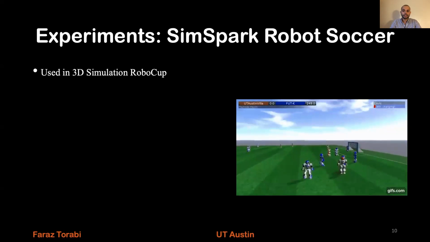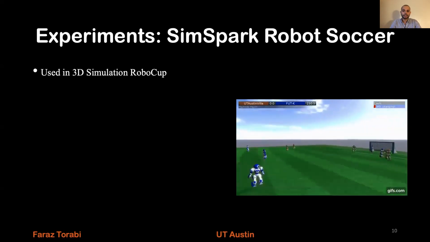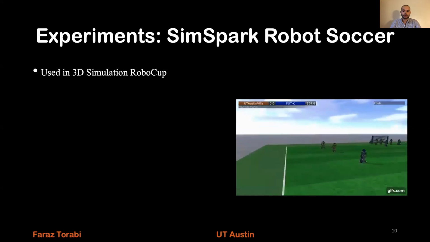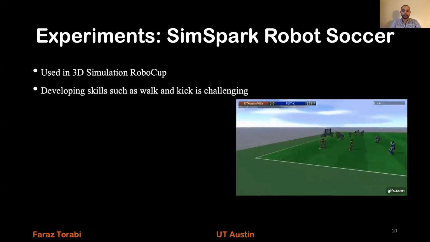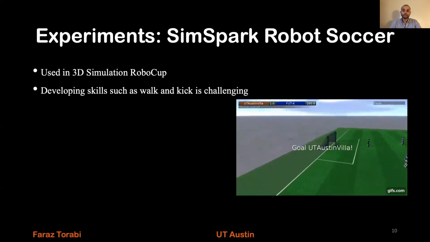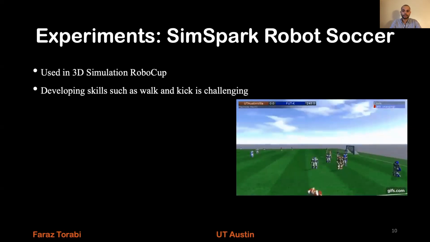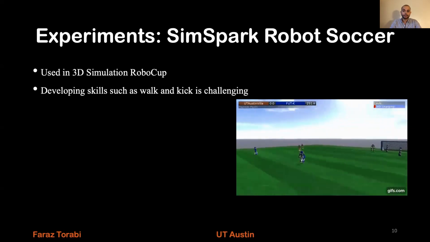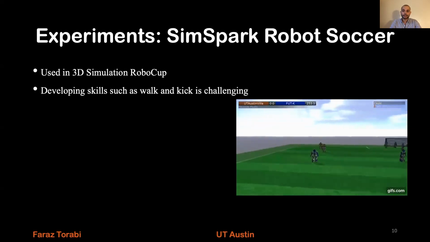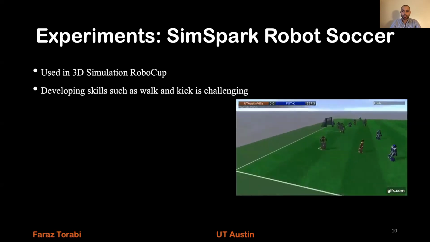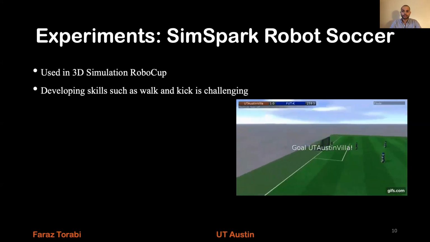Developing these skills is challenging, and if a team has a better walk or kick, they would have the advantage over other teams. Also, at the end of the competition, all of the teams should release a binary of their team, which could be used to play against them. The only information that could be accessed through that binary is the joint angles of the agents. In other words, their states.